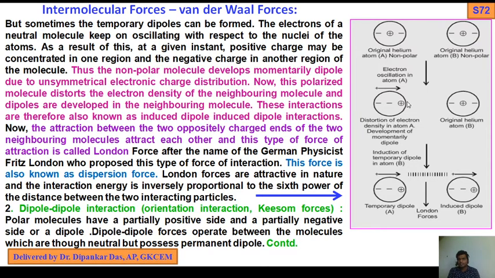That means this symmetrical original helium atom, when the electron oscillates in atom A, there is a distortion of shape, a distortion of electron density, which leads to the development of partial positive and negative character or poles, momentarily. And this is the original helium atom, no problem.